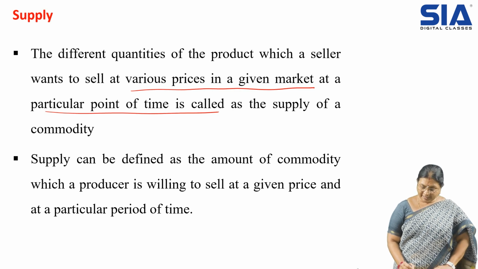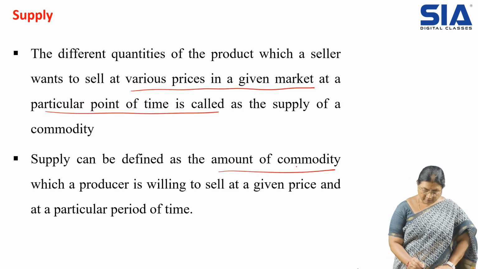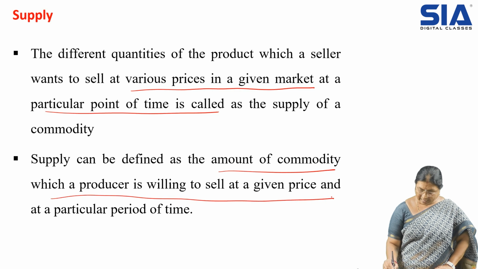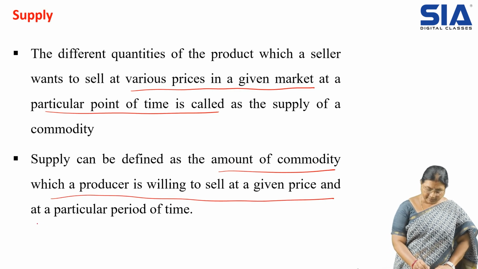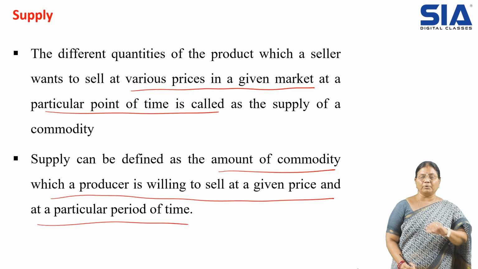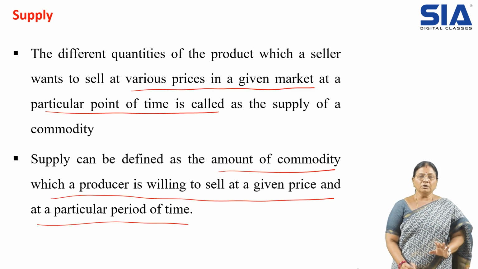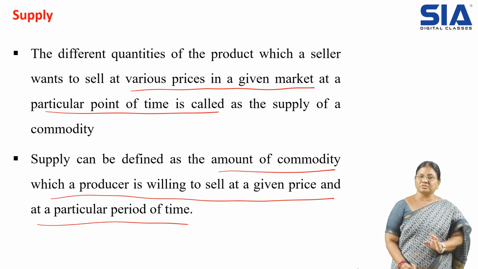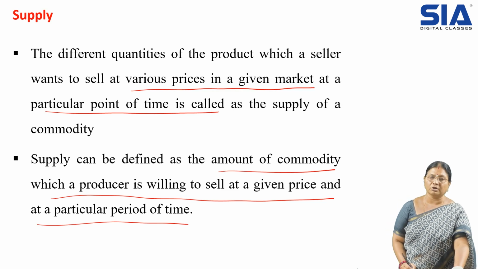So it is defined as the amount of commodity which a producer is willing to sell at a given price at a particular period of time. When the producer is not ready to give the goods, then it is not said to be supply. It is only said to be stock.